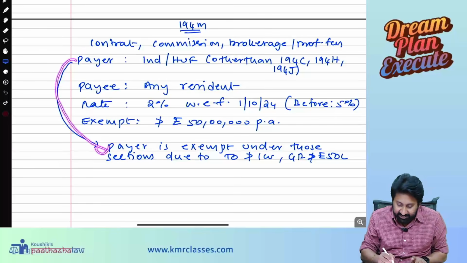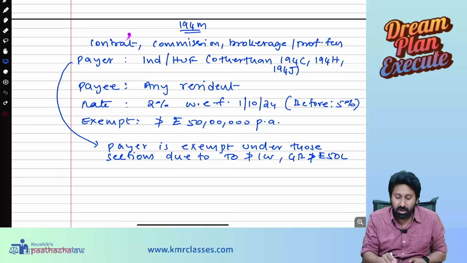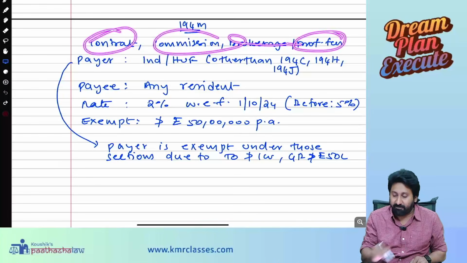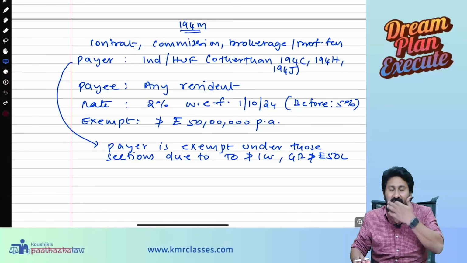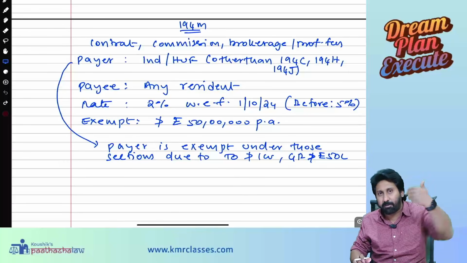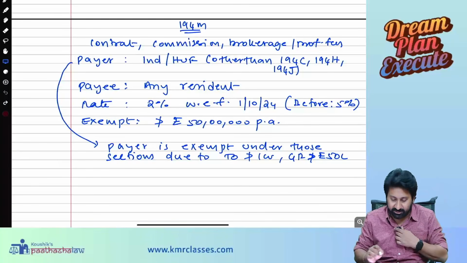So payer is exempt under those sections. Exempt under those sections means what? Contract related 194C, commission brokerage under 194H, professional charges under 194J. There they are exempted because their gross receipts or turnover in the business is not exceeding 1 crore, or for the profession not exceeding 50 lakh. Because of that, no TDS obligation under those sections.